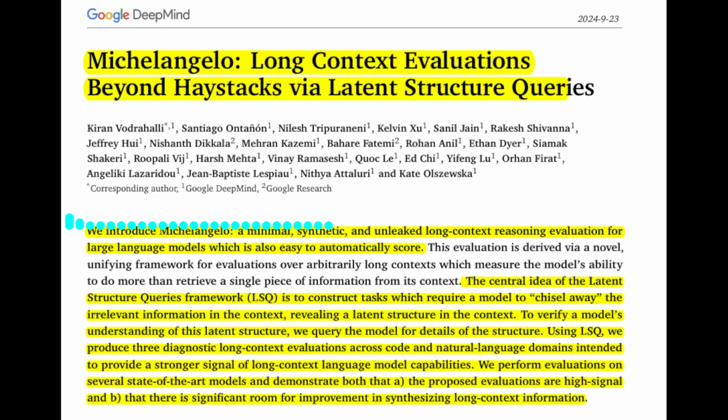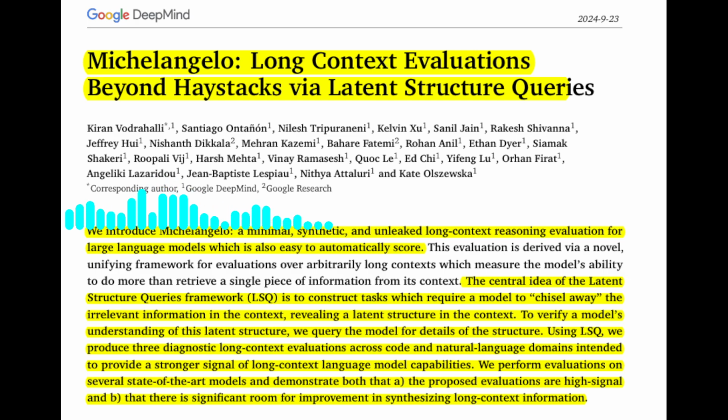This paper, Michelangelo, Long Context Evaluations Beyond Haystacks via Latent Structure Queries, delves into the challenge of evaluating large language models' ability to reason and synthesize information from extremely long contexts. What are the limitations of existing long context evaluation methods?